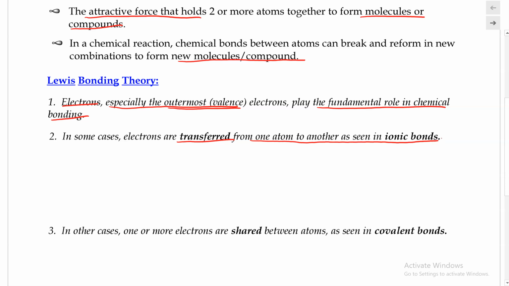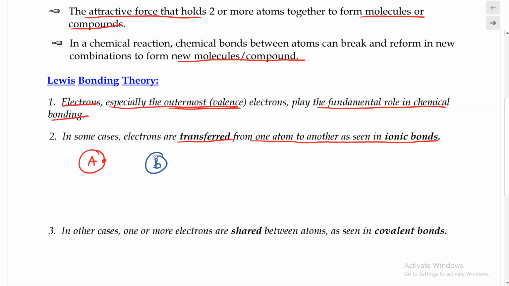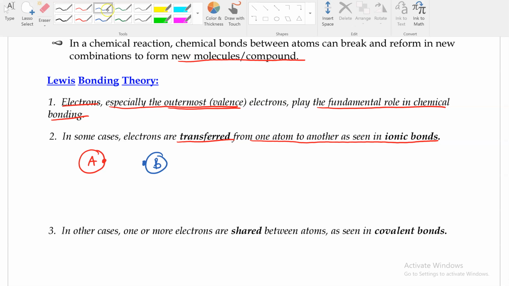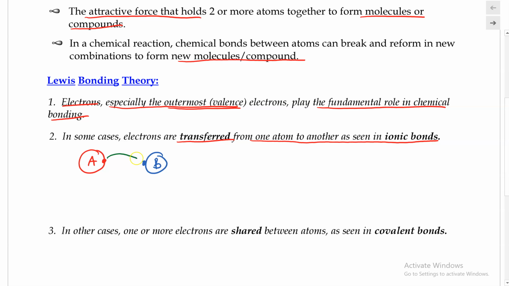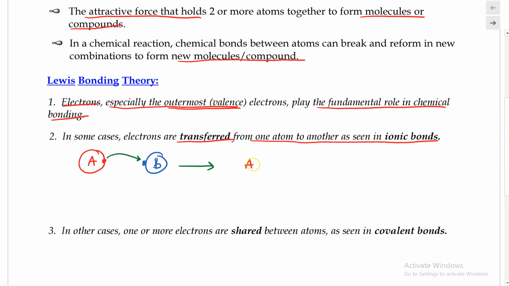bond. For example, let's say that we have an atom A, which has a certain amount of electrons on it, and another atom, atom B, with a certain amount of electrons on it. When atom A interacts with atom B, electrons are transferred from atom A to atom B. As a consequence, atom A would now be without the valence electron, and that's when it becomes a cation.